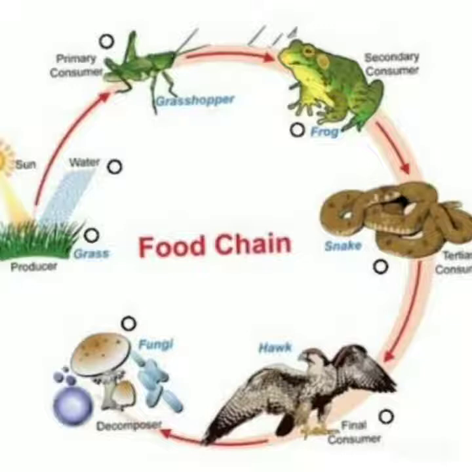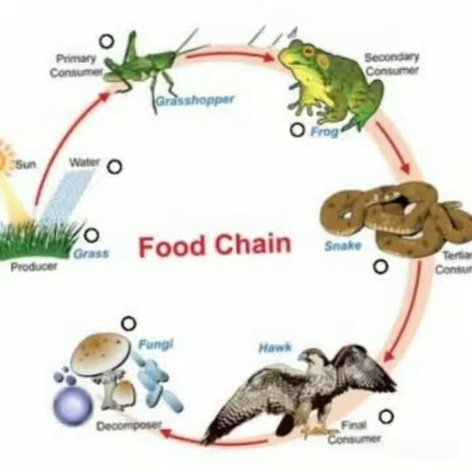As we all know, a frog does not eat grass, so from where will it get energy? Then if there is no grasshopper, the frog will die, right?